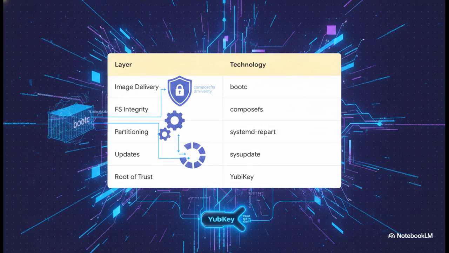For image delivery, it's using bootc for OCI native deployments. File system integrity is guaranteed by dm-verity and composeFS, meaning your root file system is mathematically verified to be read-only and tamper-proof. It uses systemd-repart for partition generation on first boot and handles A/B atomic updates via systemd-sysupdate. And right down at the very bottom, replacing traditional platform defaults, is the YubiKey handling FIDO2, PIV, and OATH protocols as the independent root of trust.